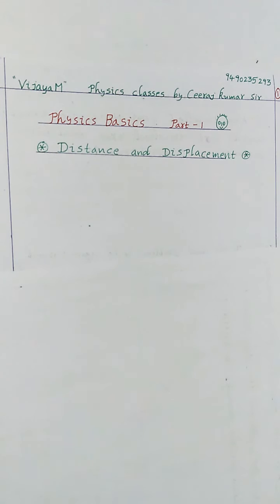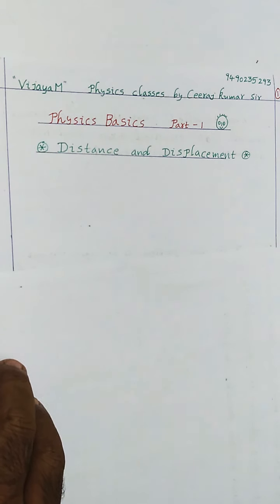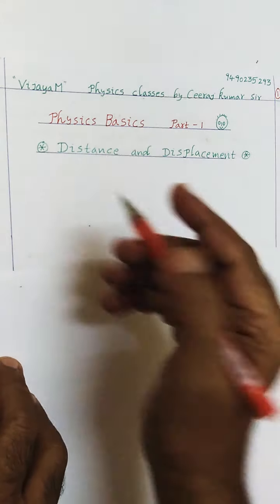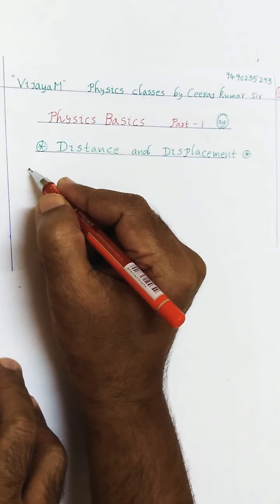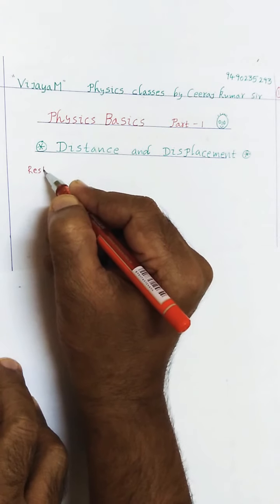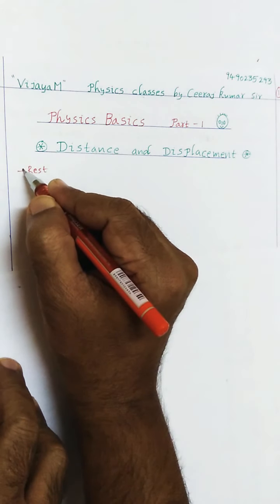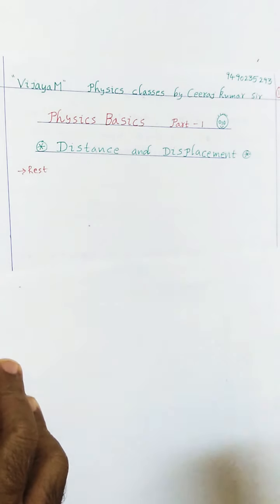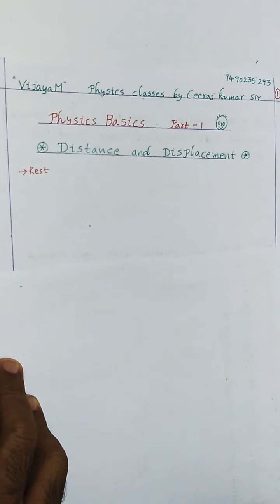Before distance and displacement, I think you might have an idea about rest and motion. So rest means what? If an object doesn't change its position with respect to surroundings and time, then that is called rest. Remember, in the case of rest, the object doesn't change its position with respect to surroundings.